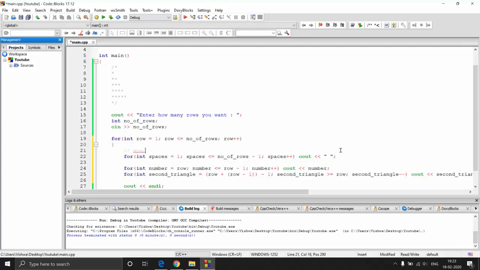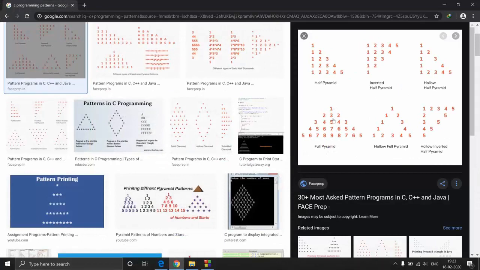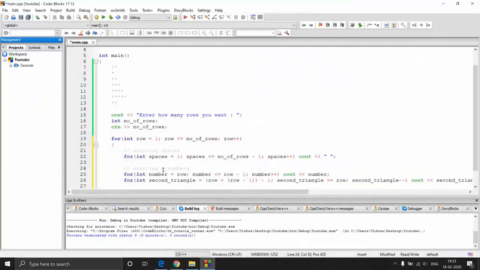These are for the spaces, or for the starting spaces, and these are for the starting n numbers, right? For every row there are, if you take the nth row, n numbers, right? So here for the first row there is only one number, and then for the second row you have two numbers, third row you have three numbers. So I'm talking about this particular triangle. So this, let me just call it the n numbers, or n row numbers, something like that.